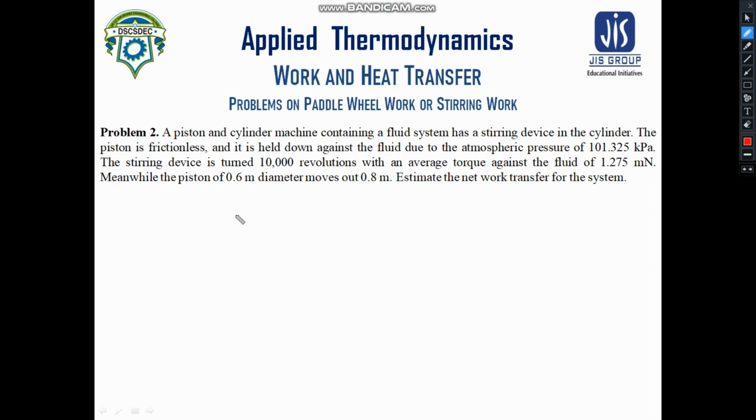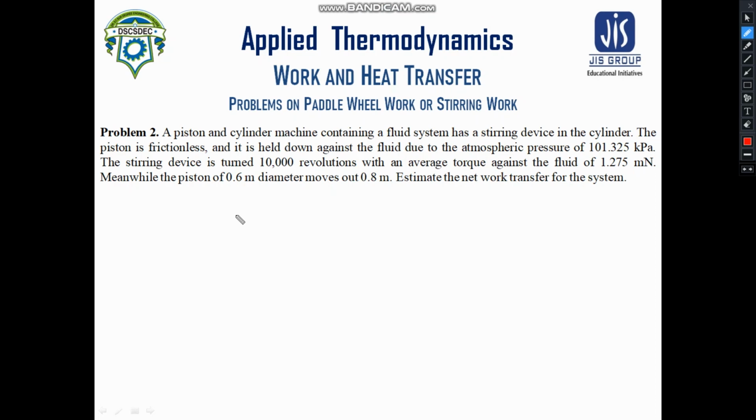Let us read the problem. A piston and cylinder machine containing a fluid system has a stirring device in the cylinder. The piston is frictionless and it is held down against the fluid due to the atmospheric pressure of 101.325 kilopascal. That means the atmospheric pressure is enough to balance the fluid and the piston, so the pressure exerted by the fluid is exactly the same as the atmospheric pressure. Both the piston and the fluid are maintained in thermodynamic equilibrium.